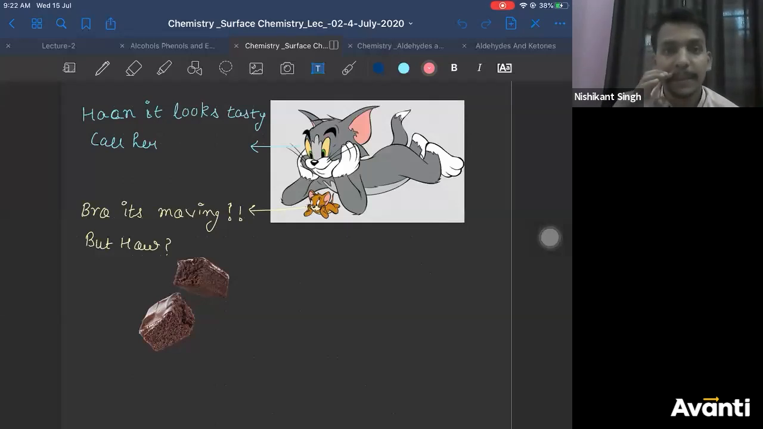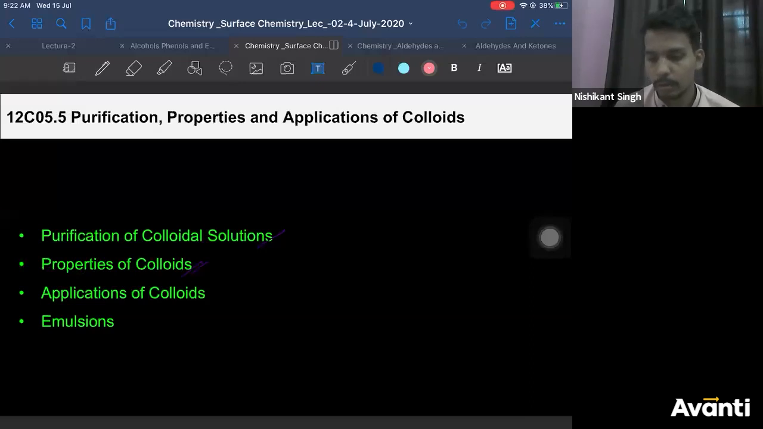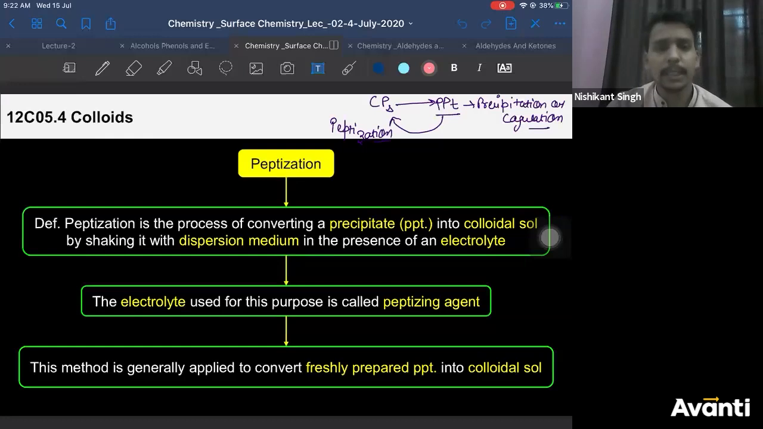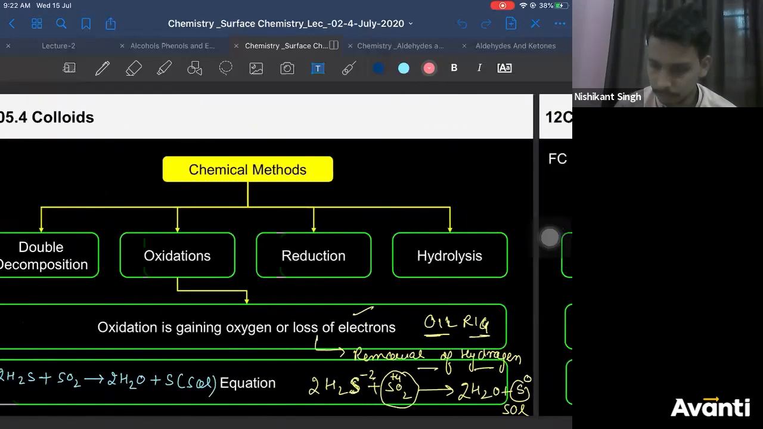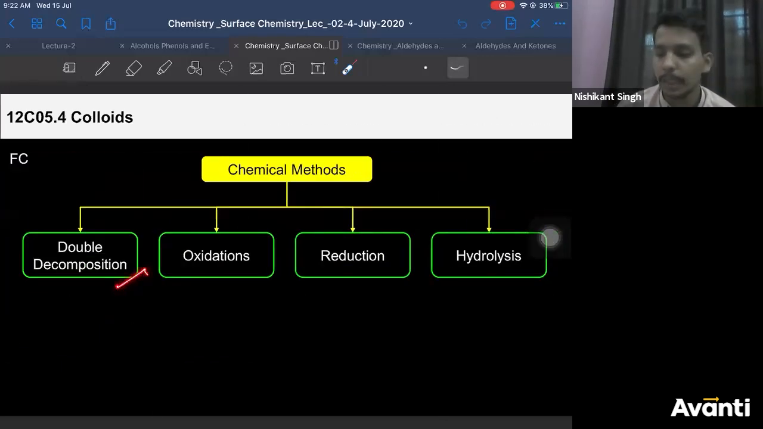Now, let me revise the last class. Then I'll proceed to the next class. So the last class we were discussing the preparation methods. I will discuss the last part. What were the preparation methods we had seen? We had seen the preparation of colloids can be done by three methods: chemical methods, electrical disintegration method, peptidization method, right? So in the chemical methods, we saw four types of method: double decomposition, oxidation, reduction, hydrolysis, right?